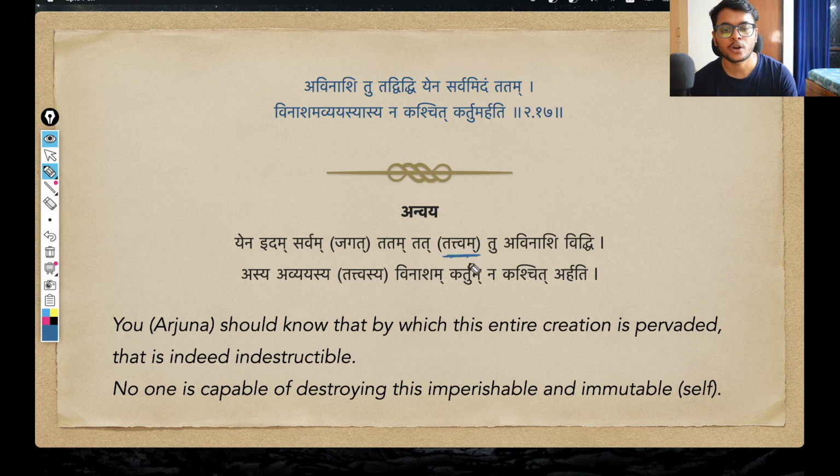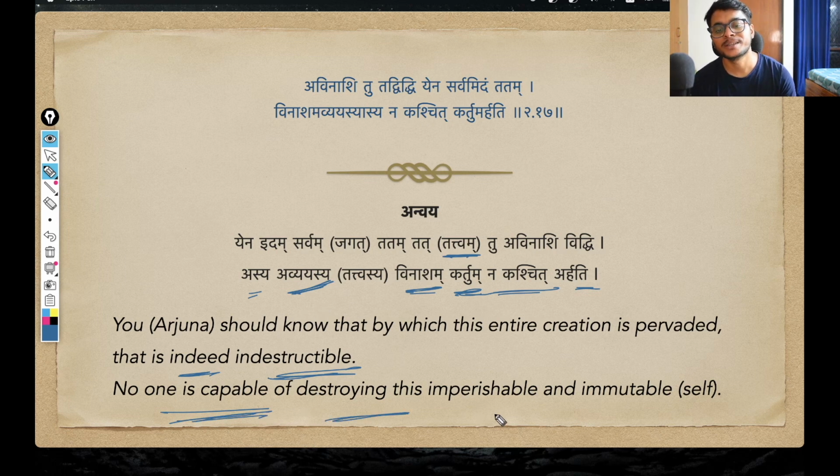So Krishna is basically talking about that tattva, that self, that atman, that brahman, that everything is pervaded by that same supreme reality, and that thing is indeed tattu avinashi, indestructible. And so he says that na kaschit arhati, no one is capable vinasham kartum, to do destruction of asya avyayas, of this imperishable entity. So basically we can rephrase that no one is capable of destroying this imperishable and immutable self. Okay, self at the level of the individual jivatma and as the supreme reality at the universal level, right? So that was the entire translation of the shloka.